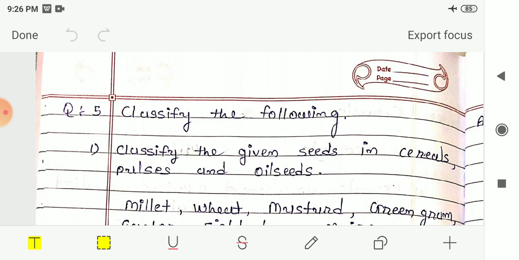Then we had seen one activity. In that activity you showed 2 to 3 different monocot and dicot seeds in a teacup or plastic bag. Then you put it in an open space where it can get enough sunlight, water it timely and observe it daily.